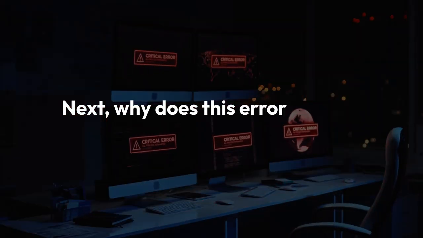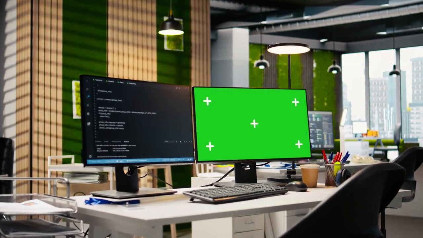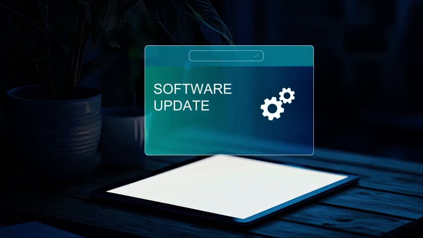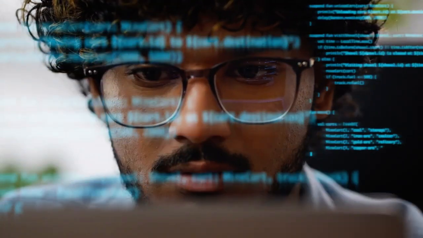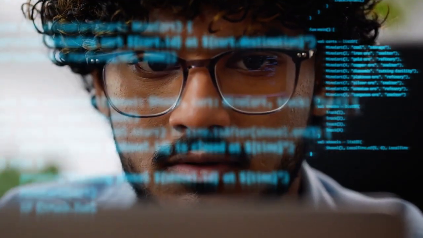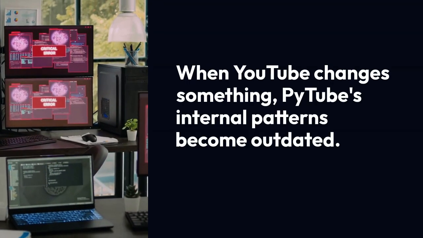Next, why does this error happen so often? The core reason is that YouTube is a dynamic and constantly evolving platform. Google, which owns YouTube, frequently updates its website. These updates often involve changes to the underlying HTML, JavaScript, and other code that makes up the web page. Pytube relies on the specific structure and patterns within this code. When YouTube changes something, Pytube's internal patterns become outdated.